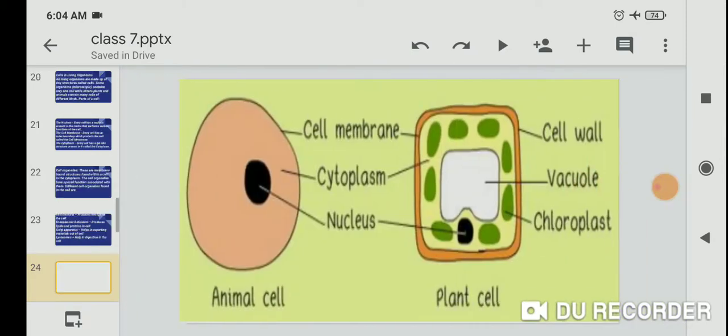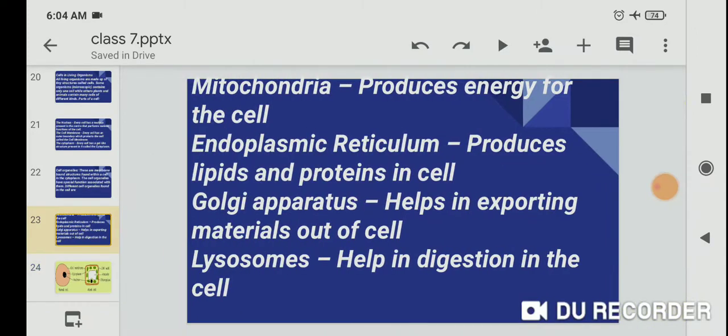The Golgi apparatus helps in exporting the material out of the cell. And lysosome helps in digestion in the cell.